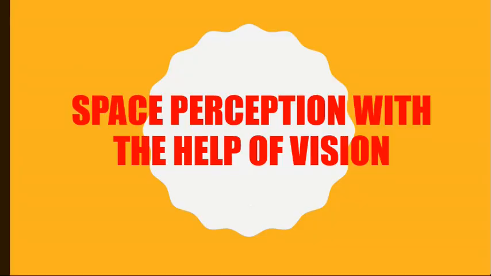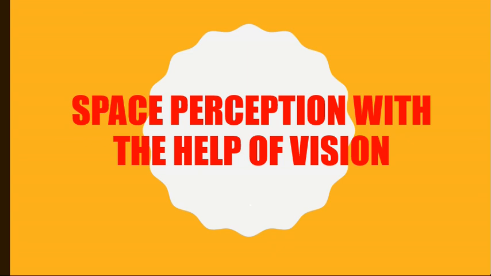Space perception with the help of vision. How we perceive the thickness, width, length, or depth of any object around us. For example, if we see a book lying on a table, this is our visual and mental capability to view the book in regard to its width, its length, its thickness.